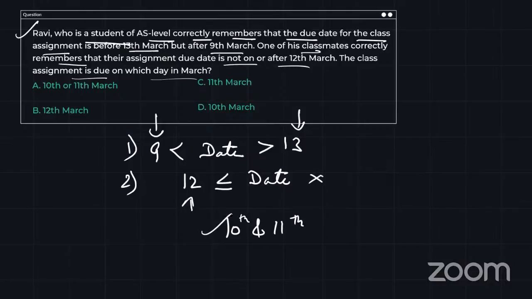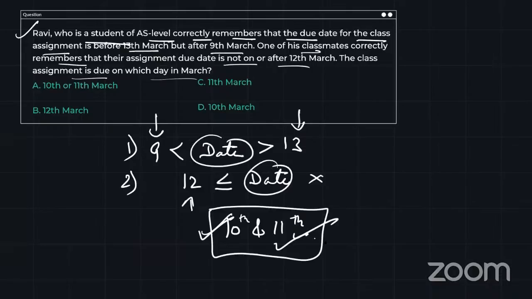Because 10th is more than 9, less than 13. 10th is less than 12 and 11th is also less than 12. So my bracket is correct. So my answer is option number A, 10th or 11th March. That's why they have given one option, 10th or 11th March. So the answer is option number A, 10th or 11th March, which is correct. And a lot of people have given that answer in the comments. Great guys, good going.